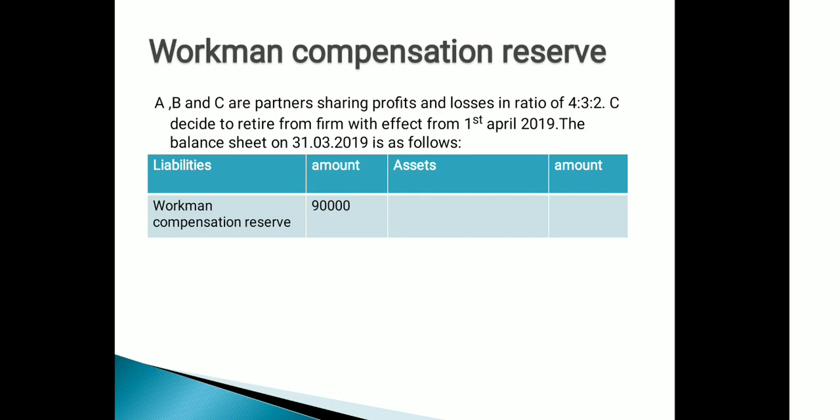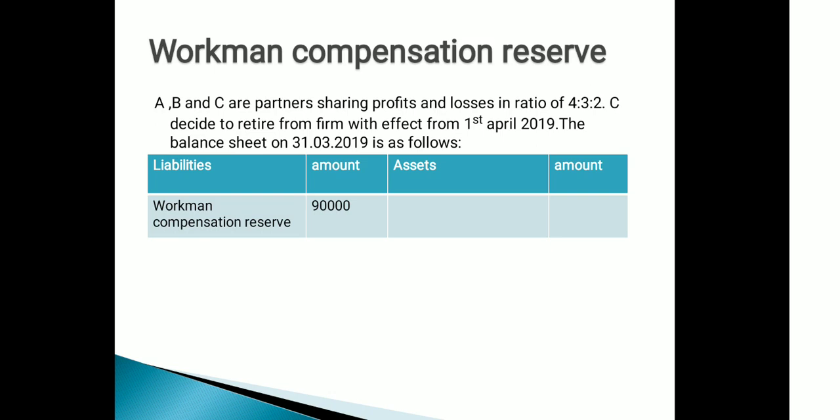Like investment fluctuation reserve, students, sometimes we have workman compensation reserve also. So let us understand how this workman compensation reserve will be treated. Here is one illustration. You can see on the liability side, workman compensation reserve is given as 90,000, and there are 3 partners, A, B and C, who are sharing profits in the ratio of 4:3:2. C is going to retire from 1st April 2019.